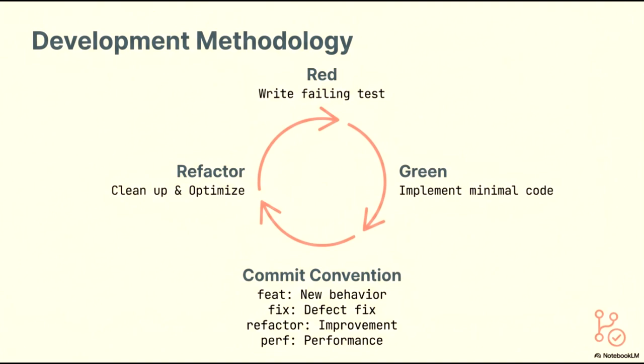To maintain clarity across our project history, we follow a specific commit convention. We use feat to denote new behaviors, fix for defect corrections, refactor for structural improvements, and perf for changes that enhance performance. This combination of iterative development and standardized documentation ensures both high code quality and clear team communication.